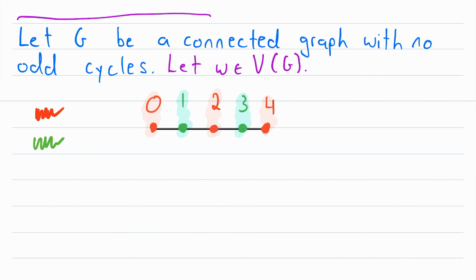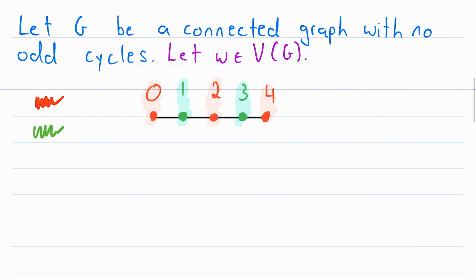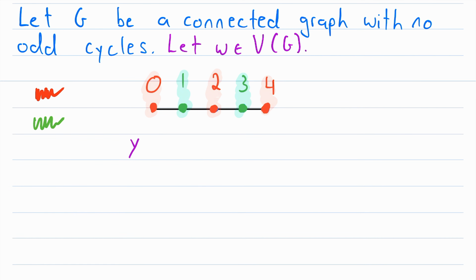So let's try using that same method to partition the vertices of G. We'll call the first partite set X. We'll say that X contains all vertices V of G such that the distance from each vertex V to the vertex W is even.